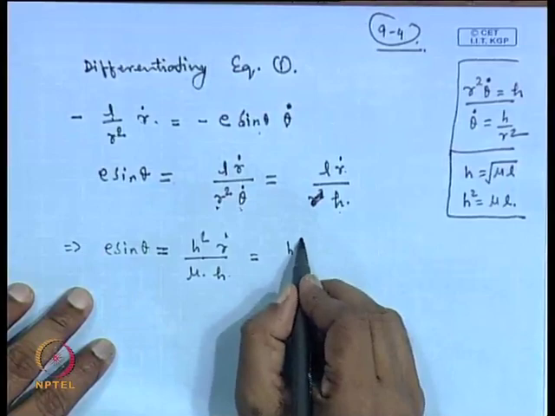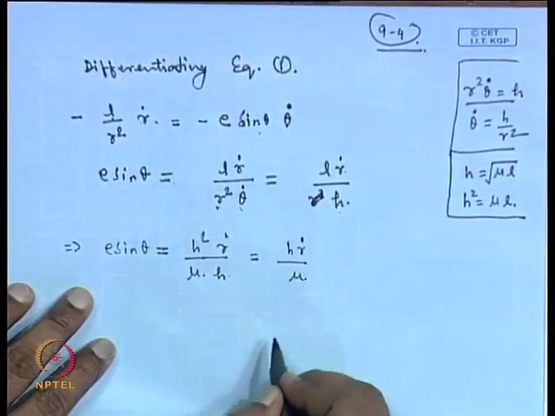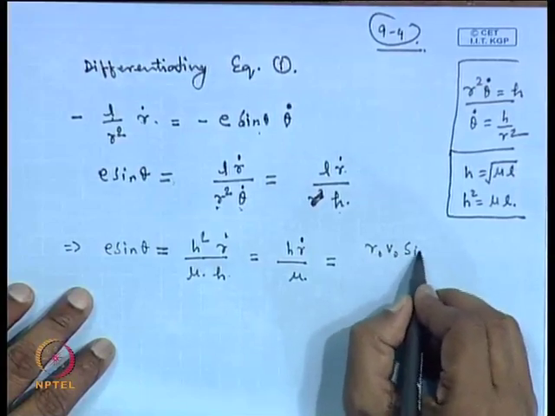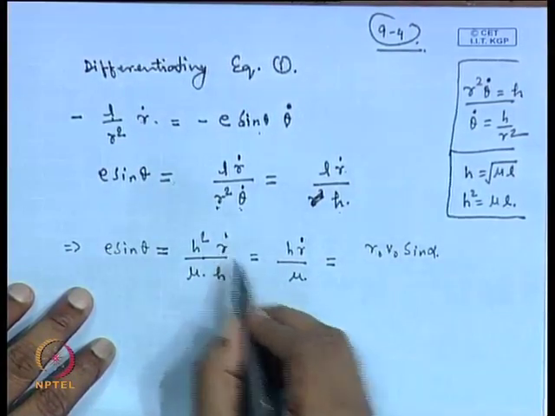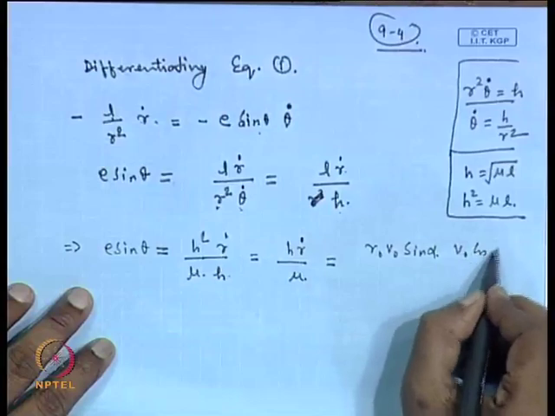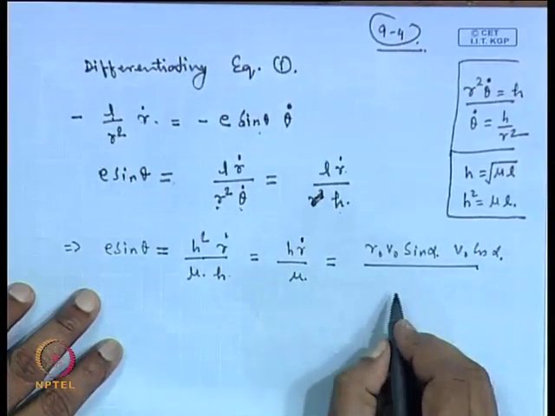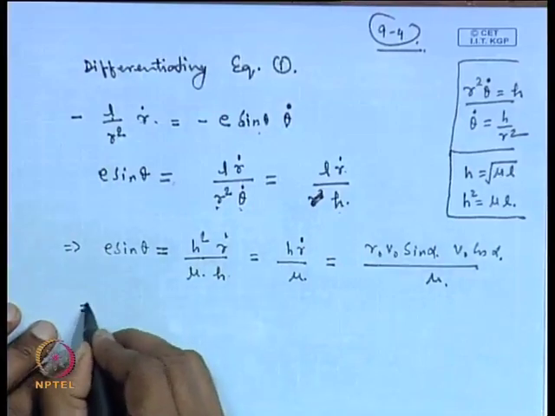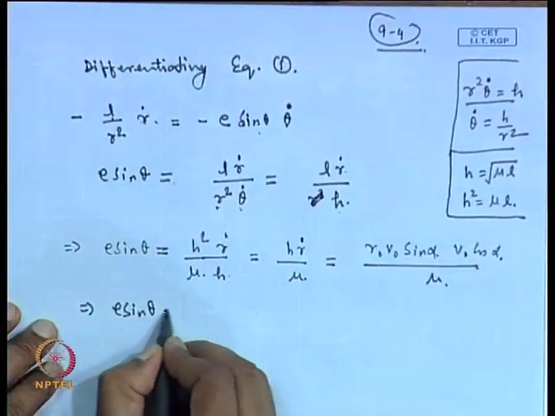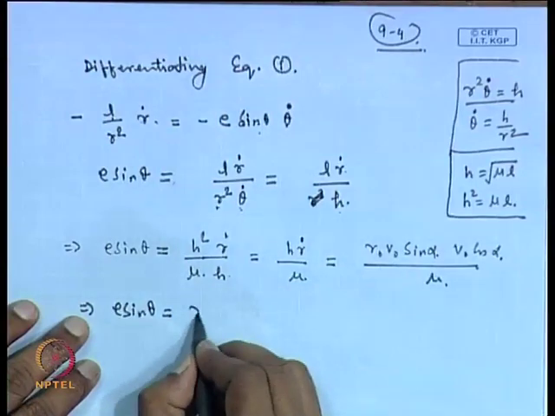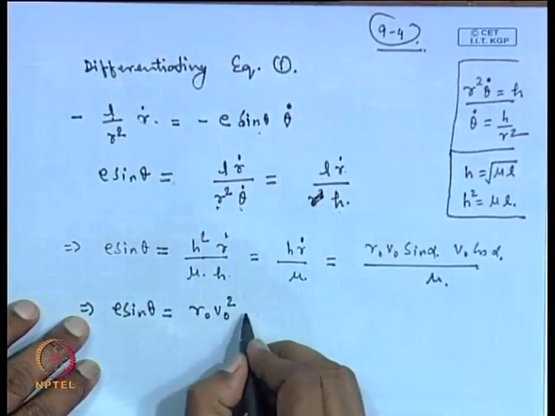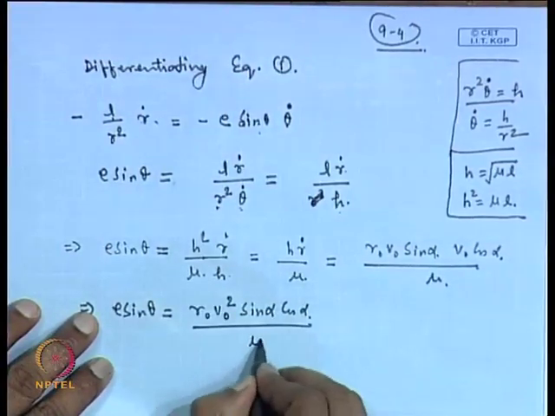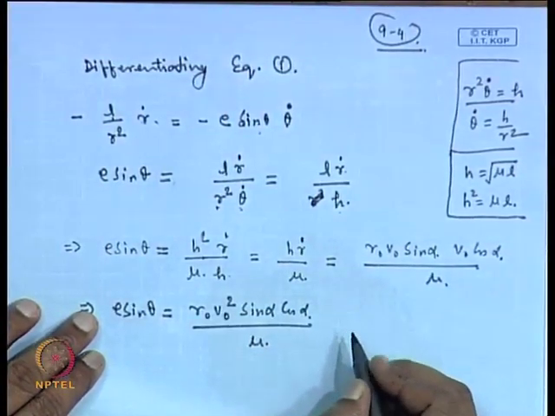So this is h r dot divided by mu, and h we know is r 0 v 0 sin alpha, and r dot is nothing but v 0 cos alpha, divided by mu. So this gives you E sin theta is equal to r 0 v 0 square sin alpha times cos alpha divided by mu, and this is our equation number 6.